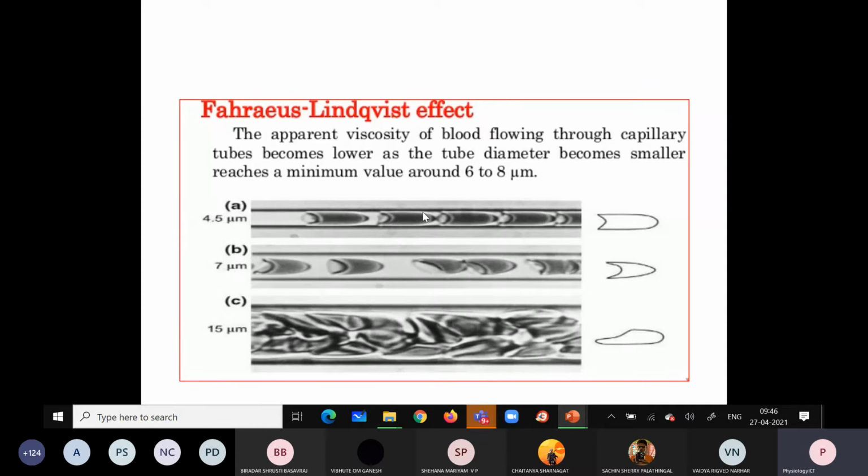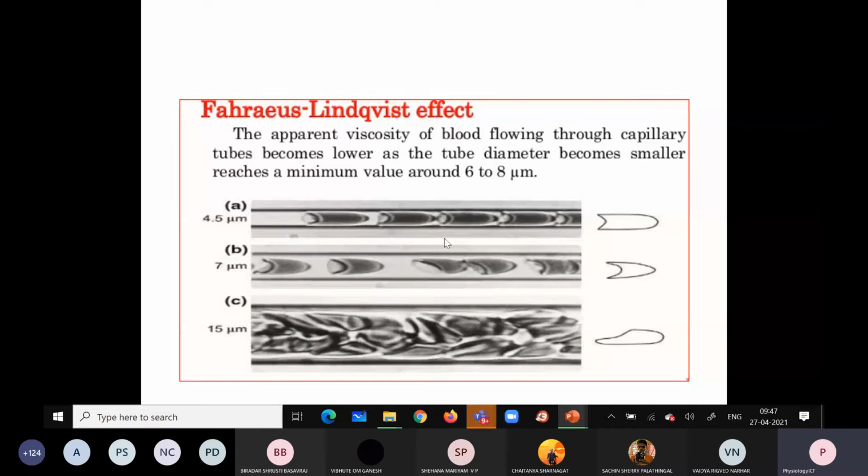You can see here that the viscosity of blood flowing through capillary tubes becomes lower as the tube diameter becomes smaller, reaching a minimum value around 6 to 8 micrometers. This is called the Fåhræus-Lindqvist effect.